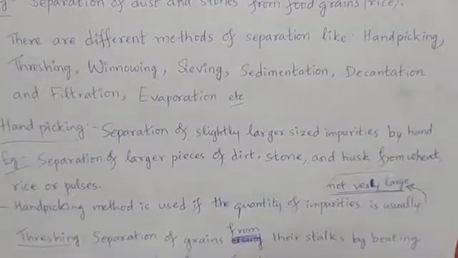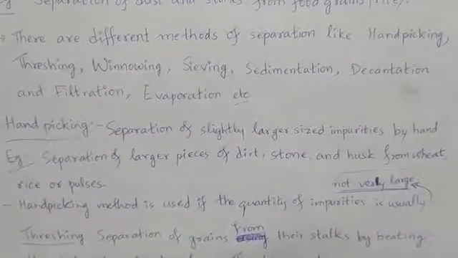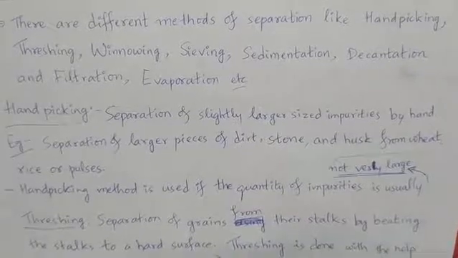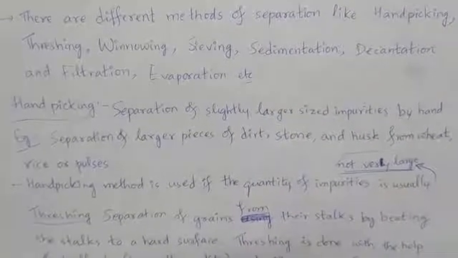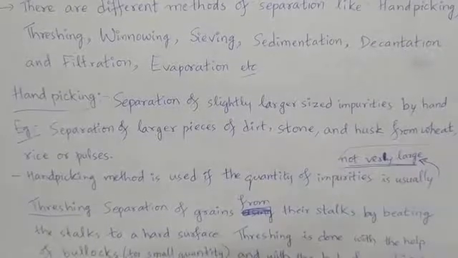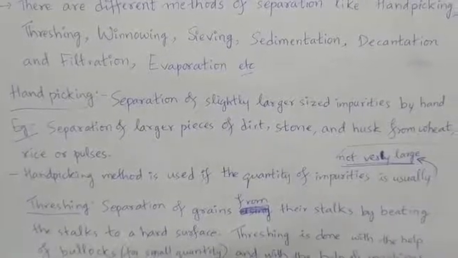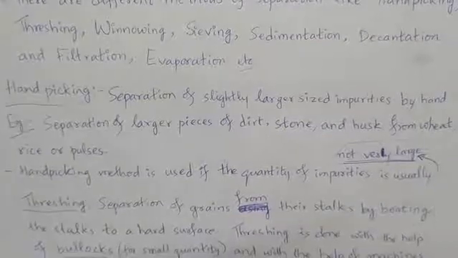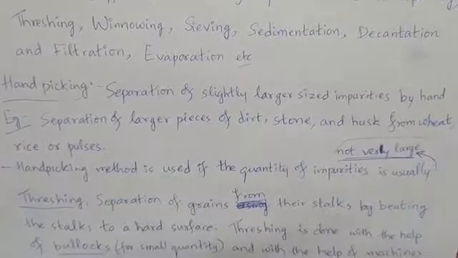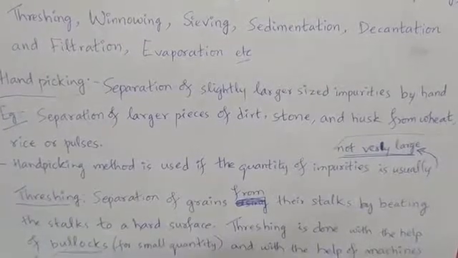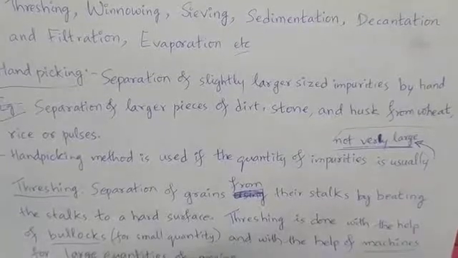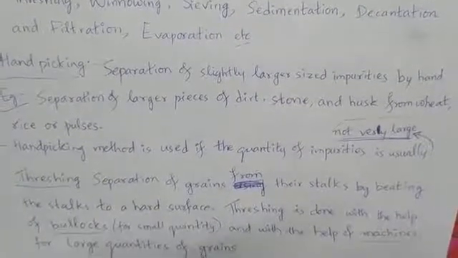First method, hand picking. Here I am writing only the exact, precise definition. Is called, was called, all those things I am not writing. You can make it in the exam, that particular thing. Hand picking. The method of separation of slightly larger sized impurities by hand is known as hand picking. So separation of slightly larger sized impurities by using hand is known as hand picking.